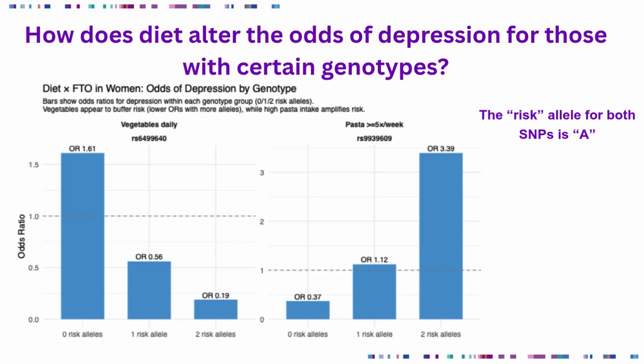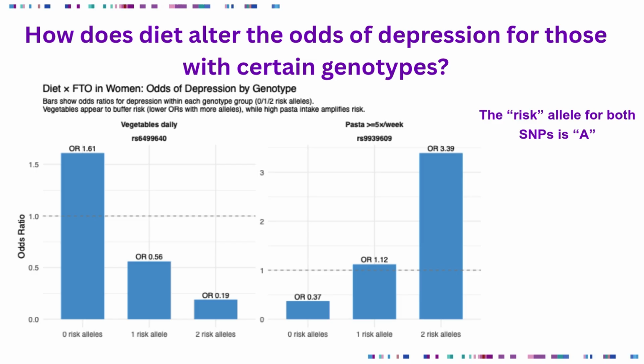On the flip side, with the other one on the left with the vegetables, say you had 2 risk alleles there, which also happens to be AA. If you were AA and you were eating vegetables daily, you're actually reducing your risk of depression, and it's all the way down there at 0.19, which is quite significant. That's a really, really nice reduction in your odds.